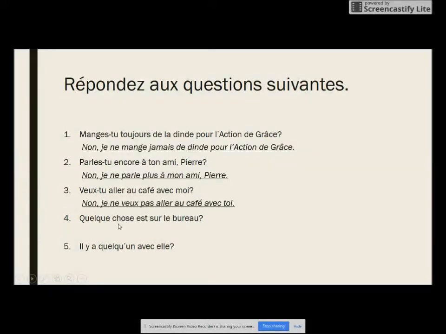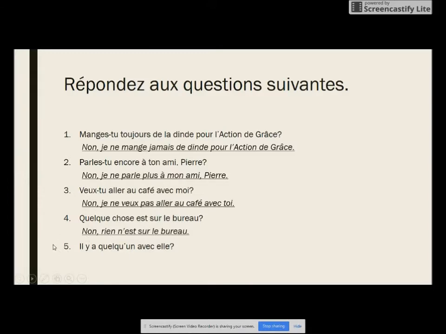Number 4. Quelque chose est sur le bureau. Here, our keyword is quelque chose, and it's the subject of our question. So, rien needs to be the subject of our answer. Non, rien n'est sur le bureau. Now, we do not use pas because this no is referring back to rien. Non, rien n'est sur le bureau.